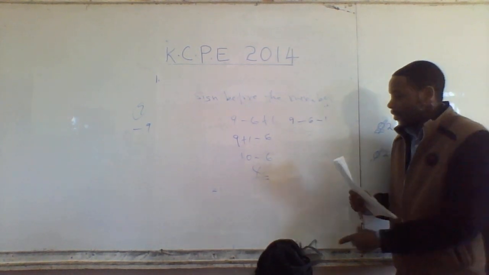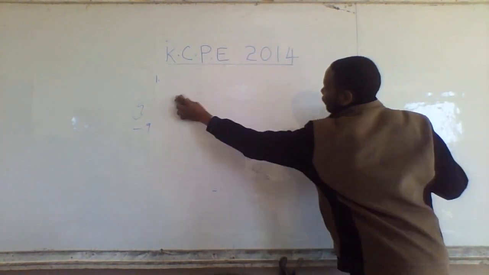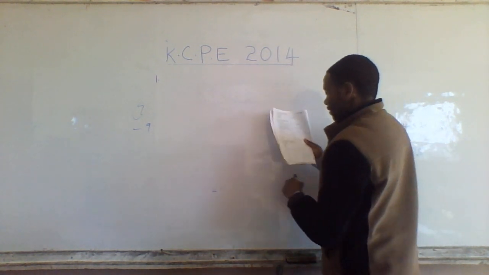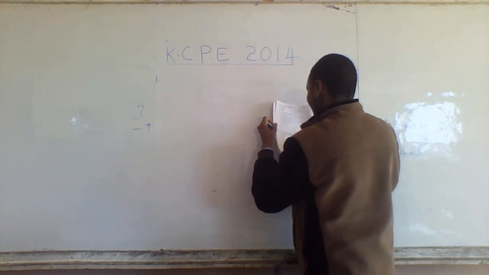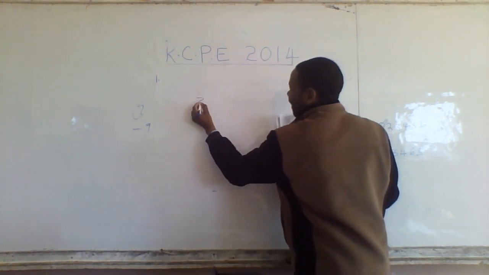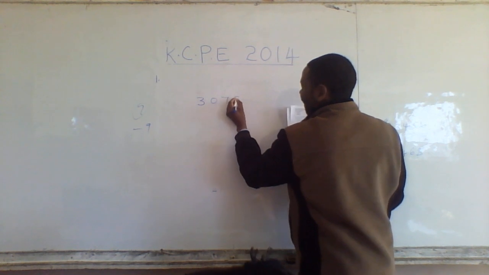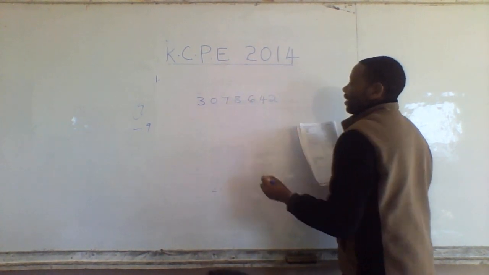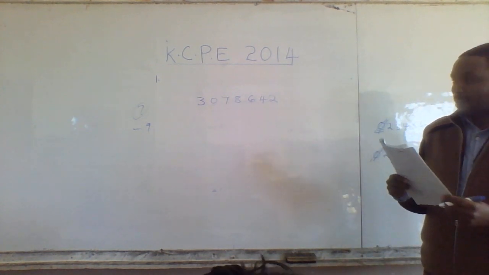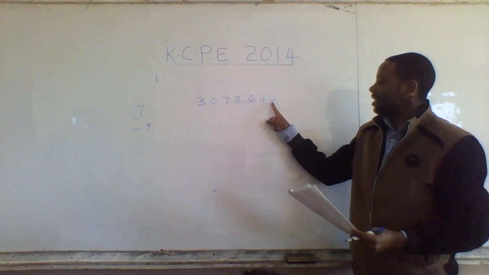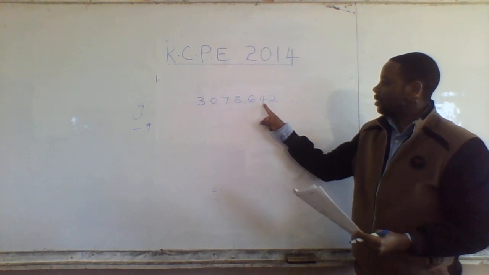Yes. So number 4. Can we read number 4? In the number 3,078,642. For you to read this number without confusion, you start from this digit, you count 1, 2, 3, and group those together.